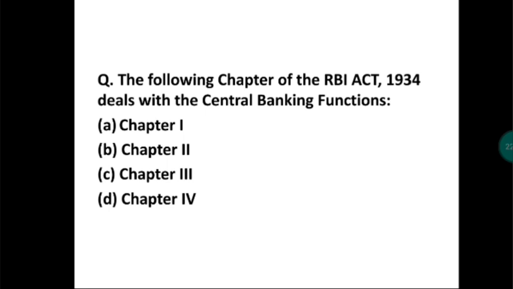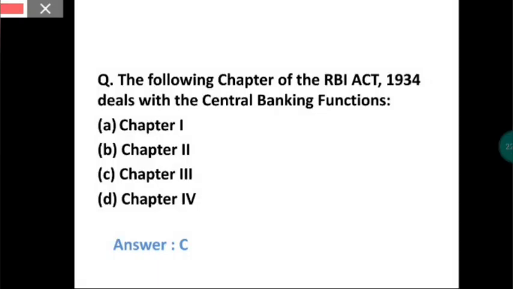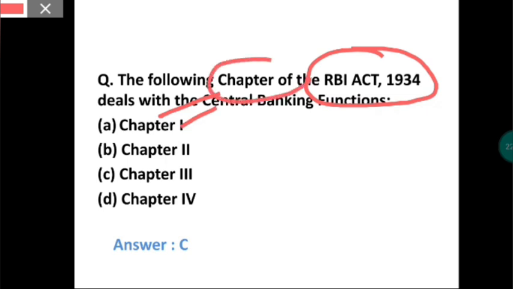So the answer to this is chapter 3. Okay, so I'll tell you. What they are asking is, in the RBI Act 1934, the central banking functions are written in one of the chapters. What is the chapter? The chapter is chapter 3. How can you remember this?